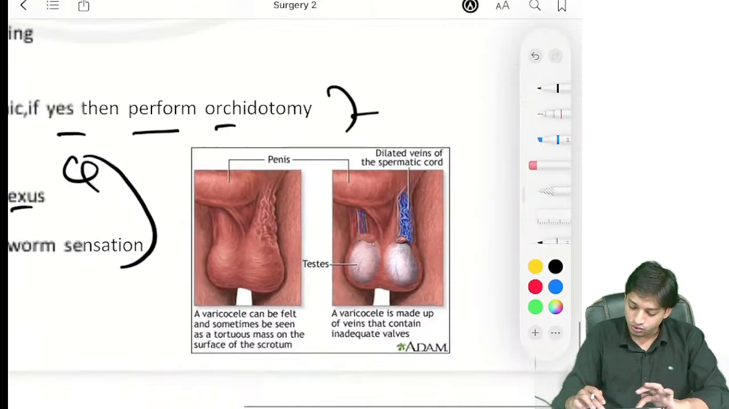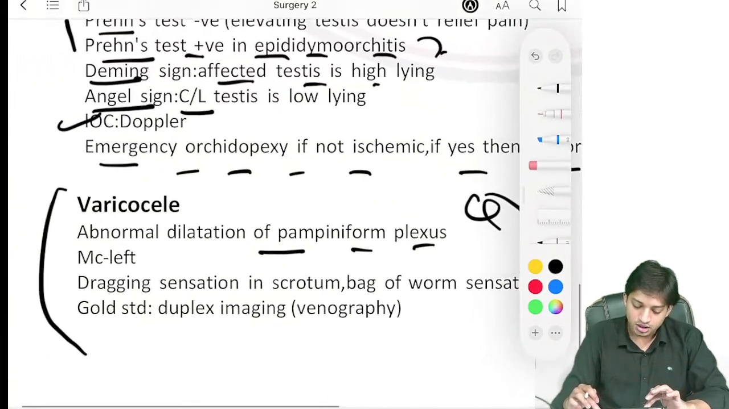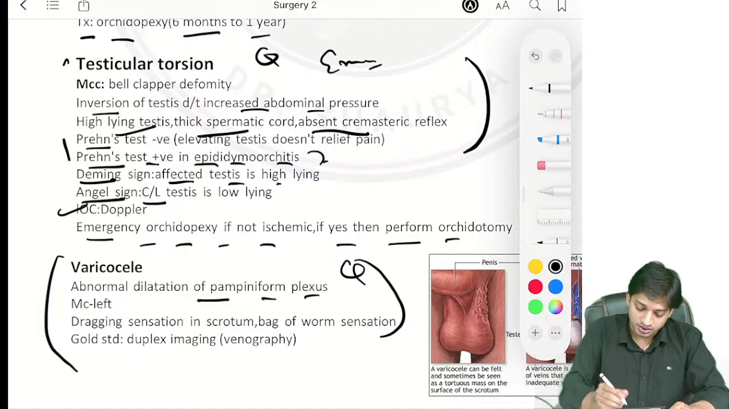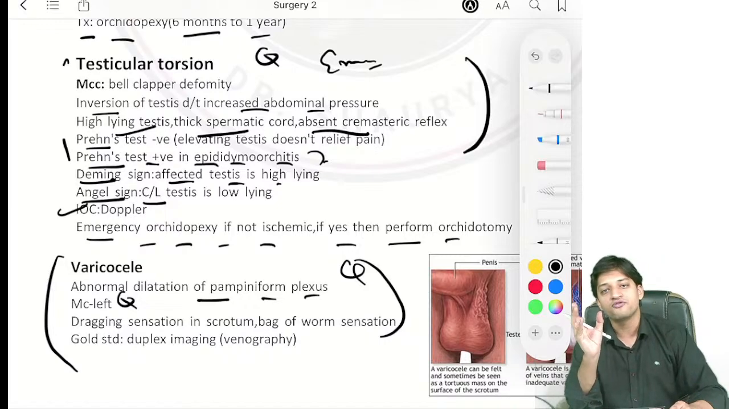So what are you going to do here? Most common site for varicocele is left testis. Always remember, this is an asked question. Most commonly affected site, that is left testis, there is the high risk of varicocele.